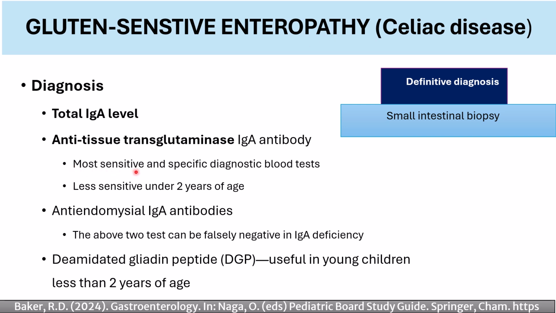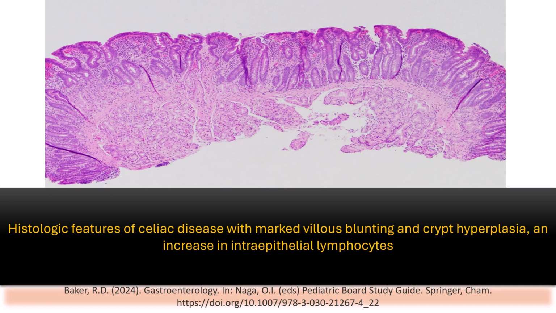This is the most sensitive and specific diagnostic blood test, but it is less sensitive in children less than 2 years of age. Another test option, which is not widely used, is anti-endomysial IgA antibodies, which is laboratory dependent. Another test option for young children less than 2 years of age is deamidated gliadin peptide. The definitive test is duodenal biopsy.